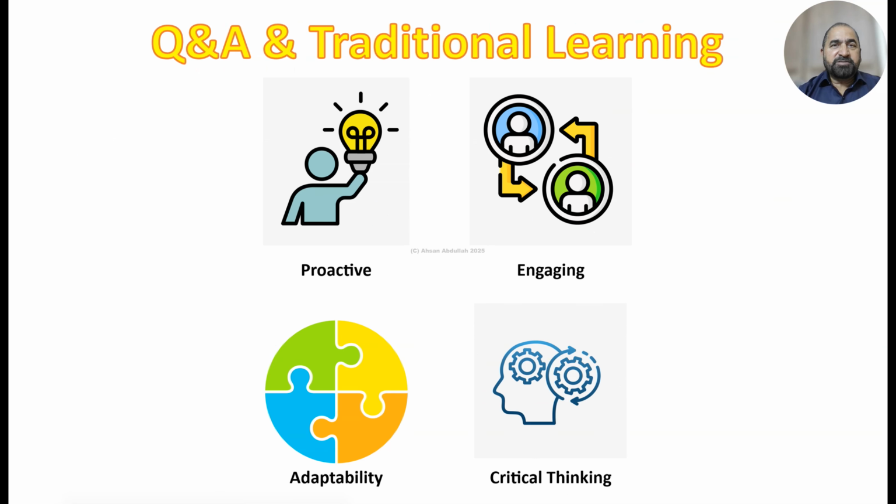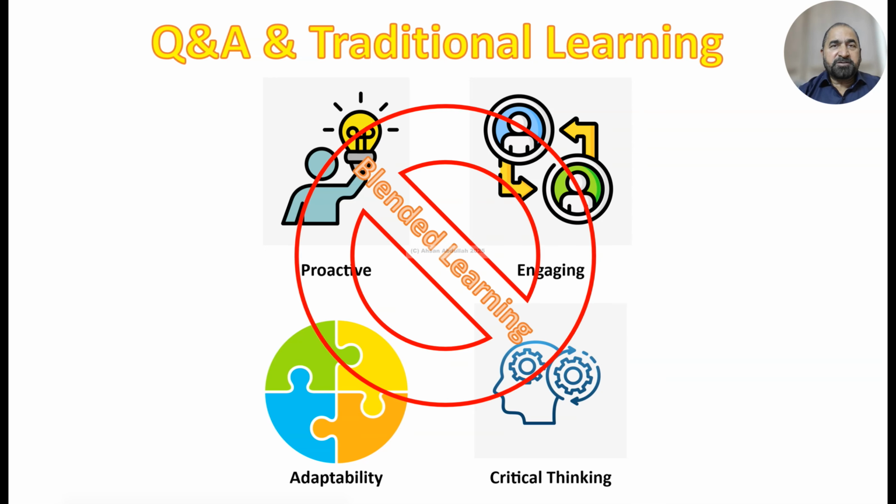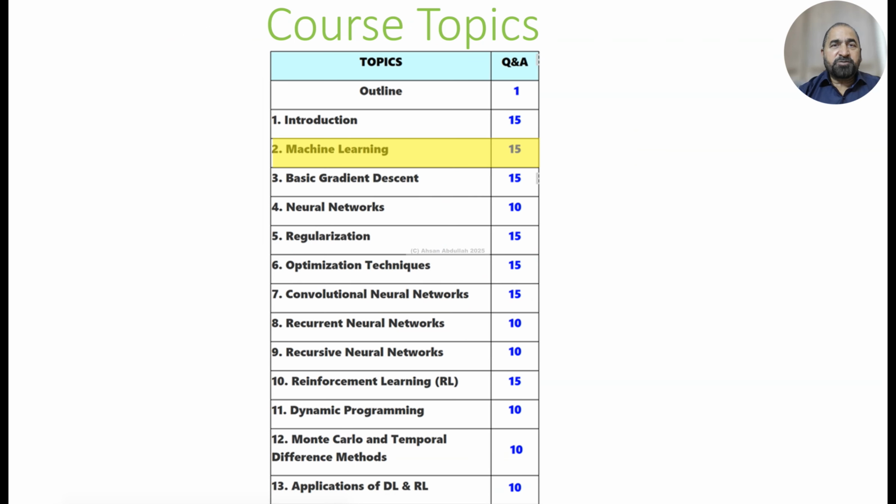So there are basically two learning approaches. One is the traditional learning approach, which is slides based and which has its own limitations. Then there is the Q&A, question and answer based learning approach, which is proactive, engaging, very adaptable, and very thought provoking also. And of course, the traditional approach has a lot of details. So the approach which has been followed is a blended learning approach, making the best use of both approaches.